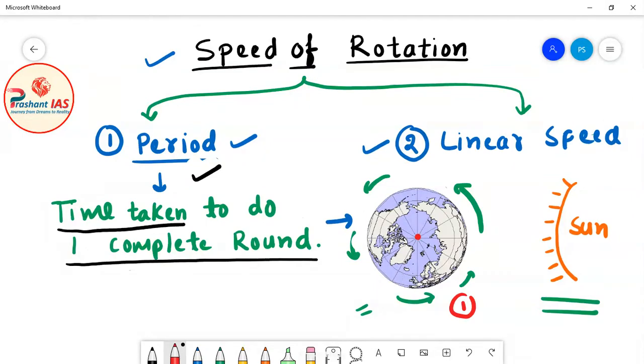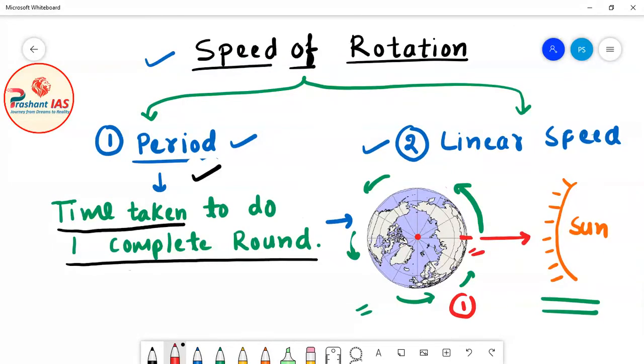The earth is continuously rotating, so after some time this point will reach here, and after some more time our reference point will reach its original position, the position in which it was facing the sun.